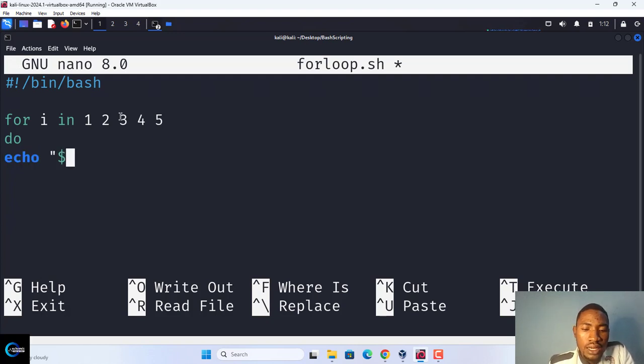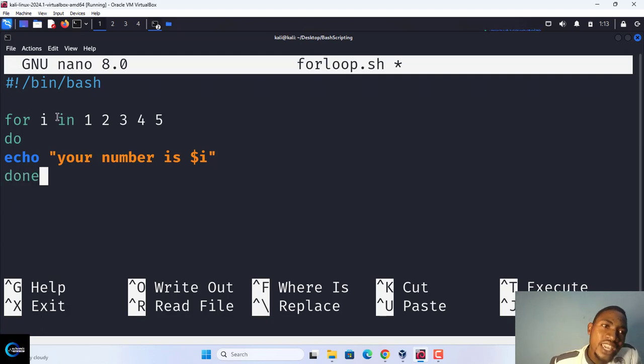echo your number is $i. The number is $i. Now you close the for loop with done. So look at it: for, in, do, done. Now that's what a for loop is.